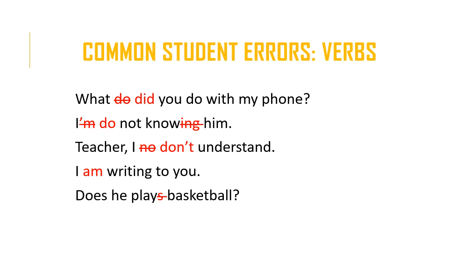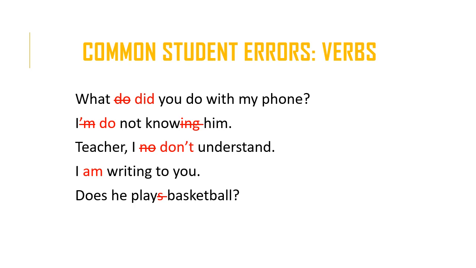The fourth sentence, I am writing to you. This is the correction. The original sentence read, I writing to you. So the student was trying to use the present continuous, but forgot to include the verb to be. So when using the present continuous, when talking about a continuous action, we need the helping verb to be plus the present participle form. So it's like a formula. You need both parts.